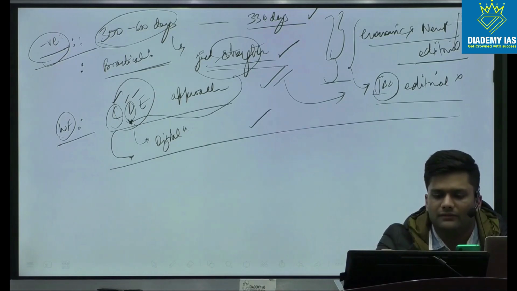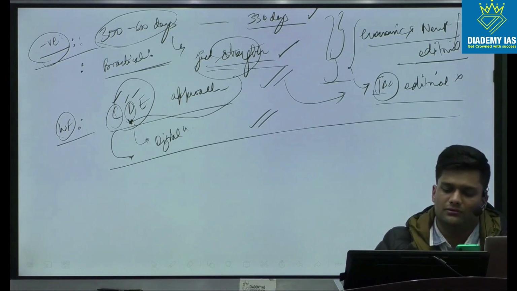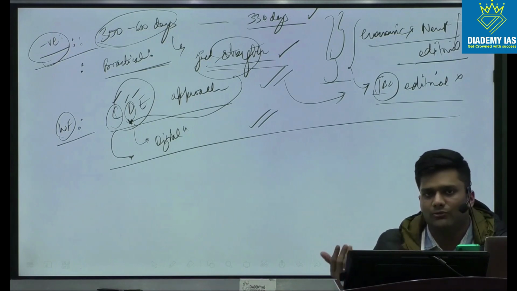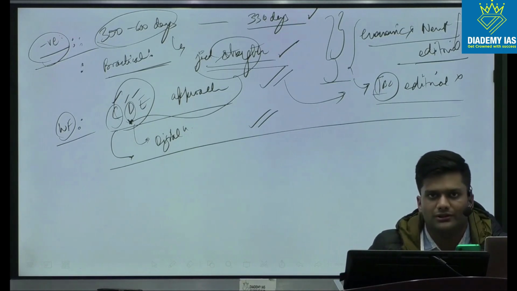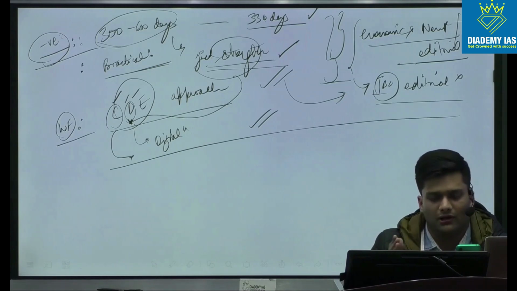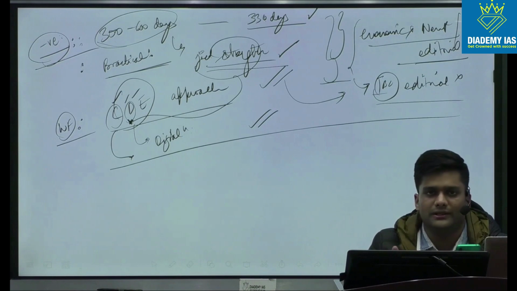So I think in this way we can make the IBC overall more effective. If the question is, what do you think about the IBC law? You can say that the objective of the law is to ensure timeliness as well as value maximization for dealing with bankruptcy provisions. It has been successful in multiple cases. You can give examples of corporates which have turned around, or you can say that the recovery rate is around 30-32% compared to the previous era, which was 5 to 20%.